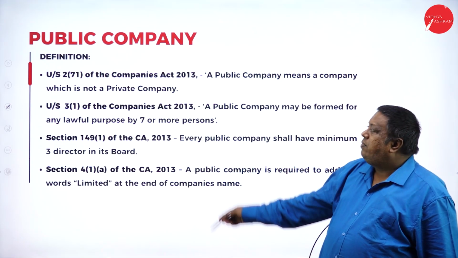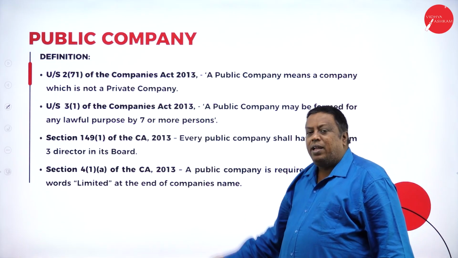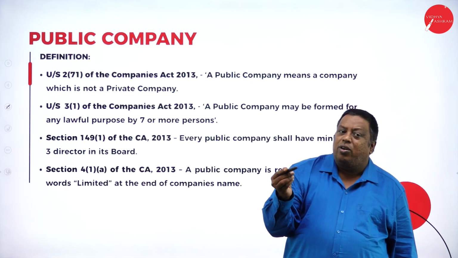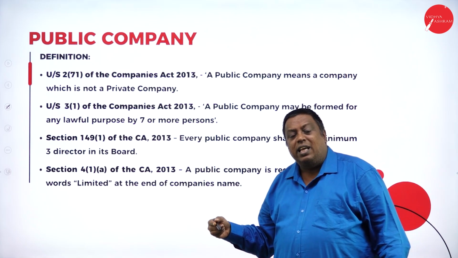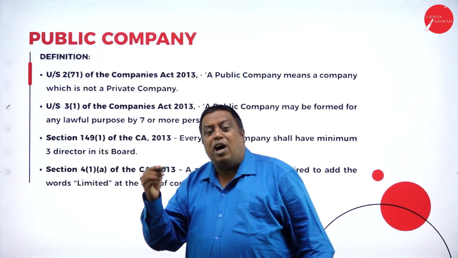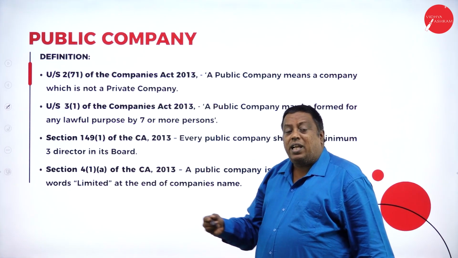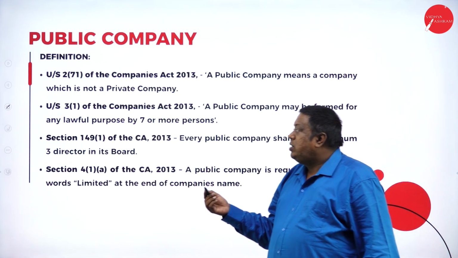The first type of company, after the classification on the basis of incorporation and on the basis of liability, in the miscellaneous part, the first company we are going to discuss here will be the public company. We were discussing, on the basis of incorporation, certain companies such as public company as well as private company. Now we are going to discuss clearly which company is called a public company, how it is called a public company, and what the rules and regulations are.